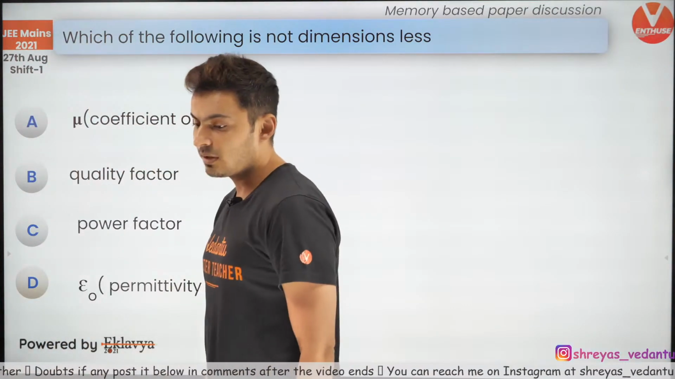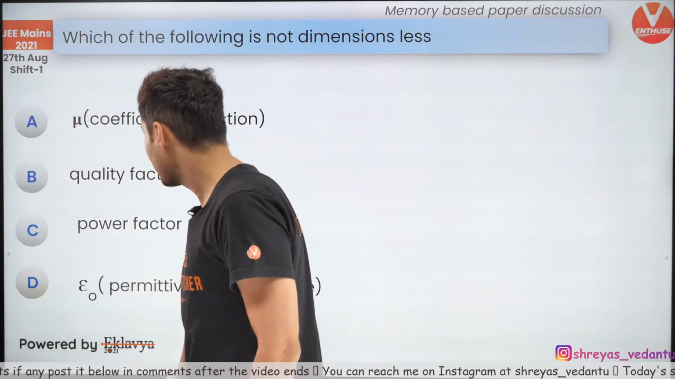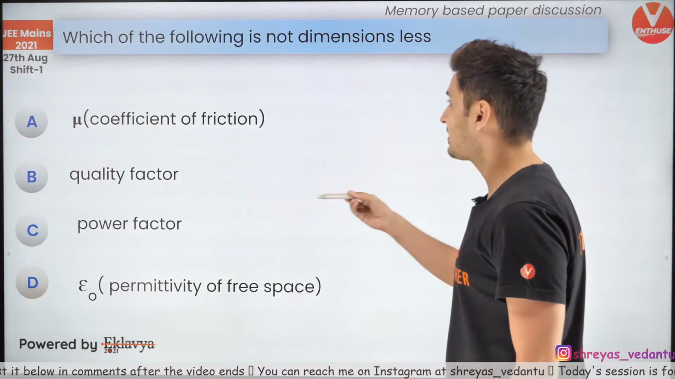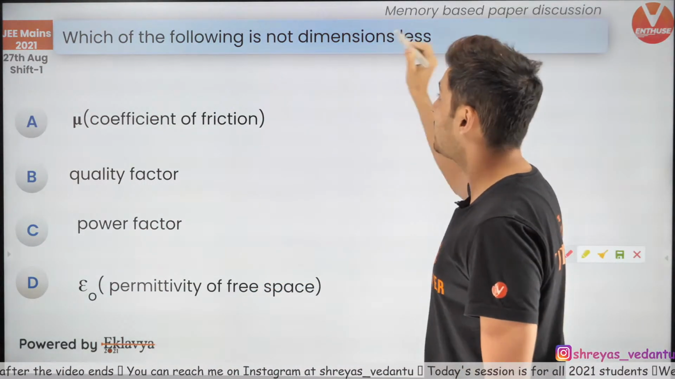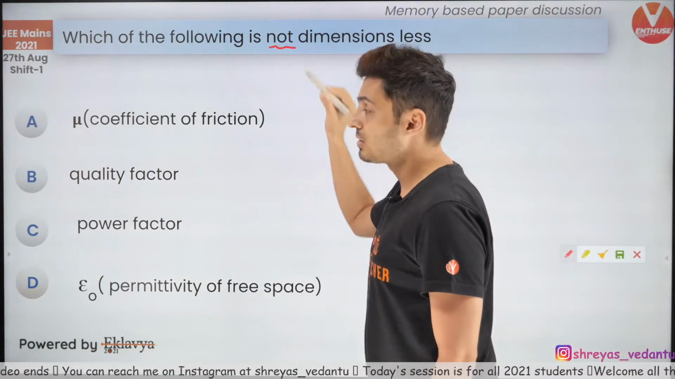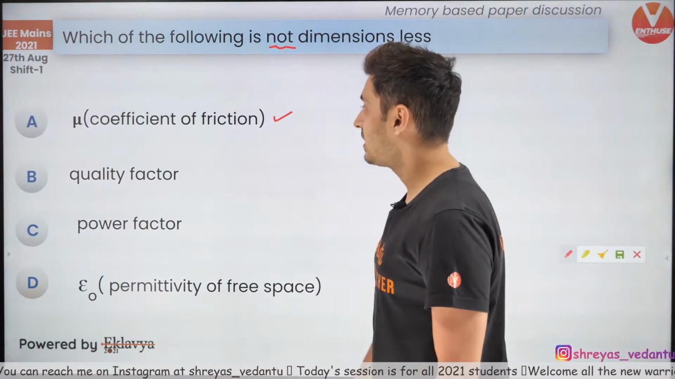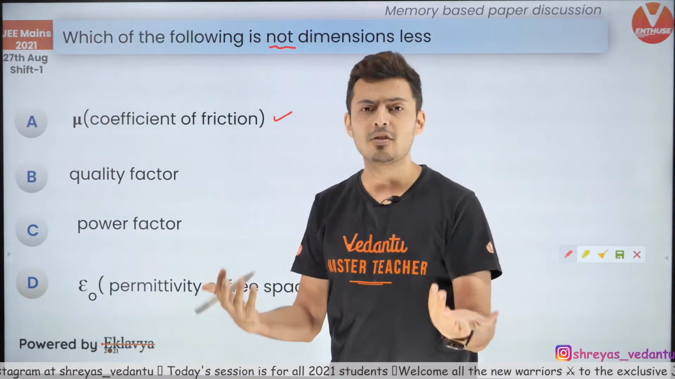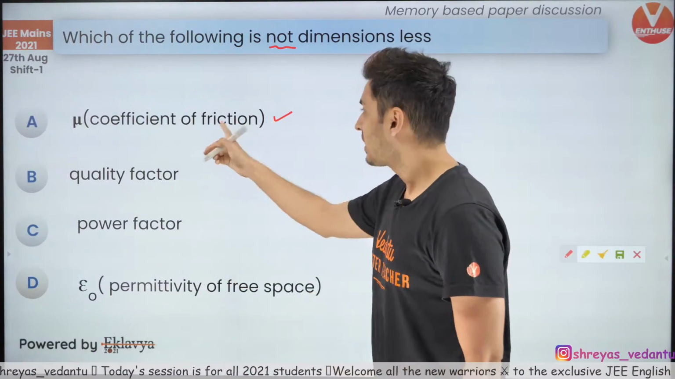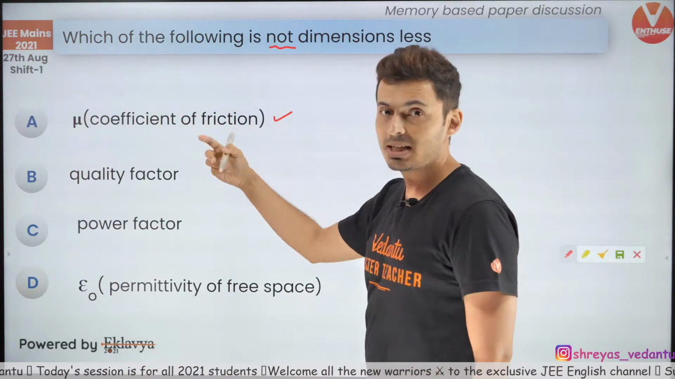Interesting. So which of the following is basically dimensionless? See, dimensionless numbers, which of the following is not dimensionless? The word used is not. This is dimensionless. This is coefficient of friction, refractive index, relative permeability, whatever you take, they will all be dimensionless numbers.